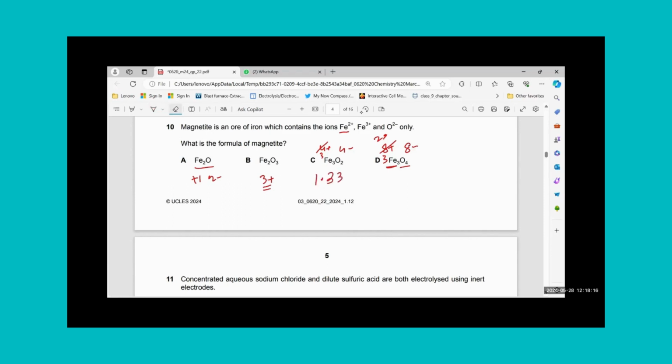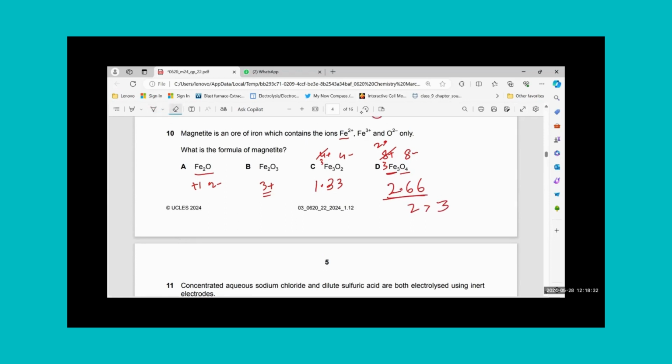And for Fe3O4, 8 divided by 3 will give me 2.66. Now this 2.66 is between 2 plus and 3 plus. So it means this magnetite could be a compound in between 2 plus and 3 plus, and that is why it's giving me this formula Fe3O4.